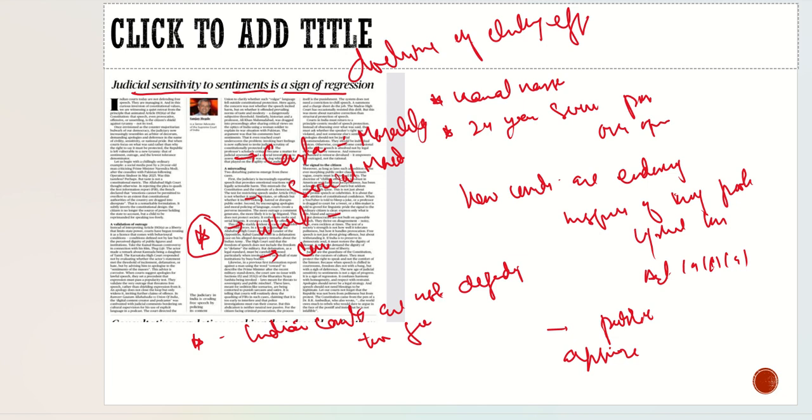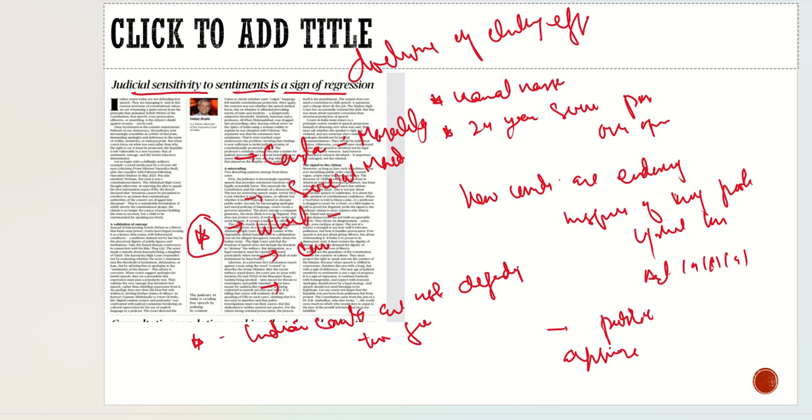But courts are not doing it. How are they reacting? They are seeing how the people are taking it, what the sentiments of the people are, what the sentiment of the media is, and according to that they are reacting to these cases. So according to the author, this is not a good doctrine, not a good way. We are not going in a good direction. It can be very regressive in nature.